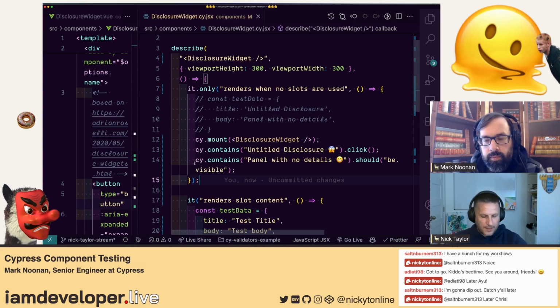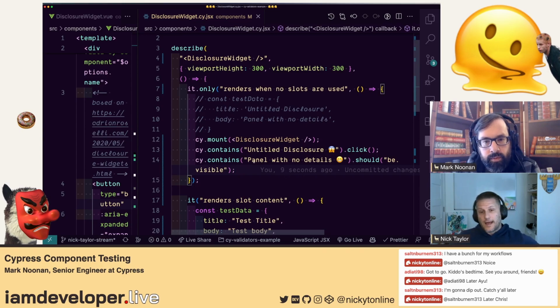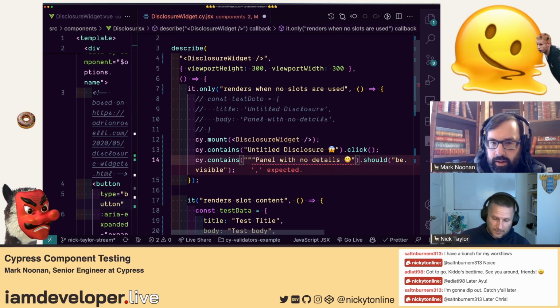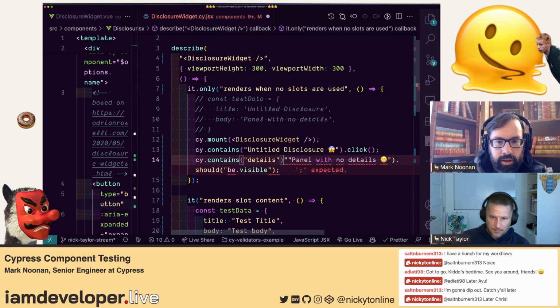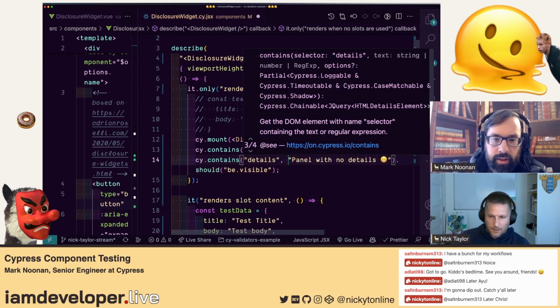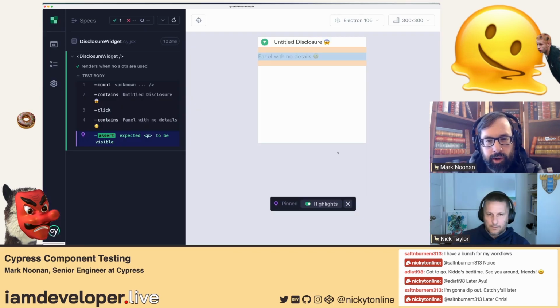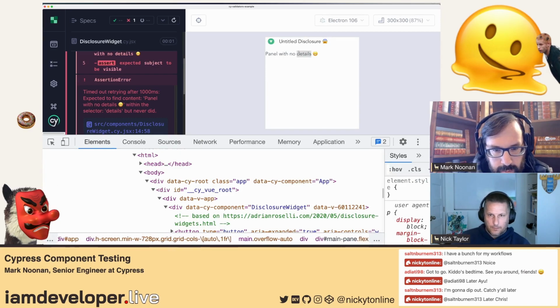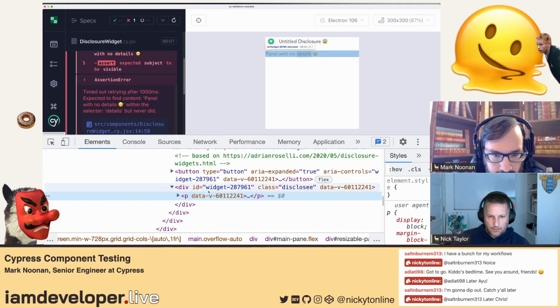Getting back to your point about making sure it's accessible, checking for that actual element would be a way to do that too. So I could do this, and it would just be that it's in the details. I think if you did that and put a comma, and if this doesn't work first time, we'll double check what the markup is. So let's inspect the markup. Maybe this is a custom component that doesn't do that, but we'll find out what's in there.